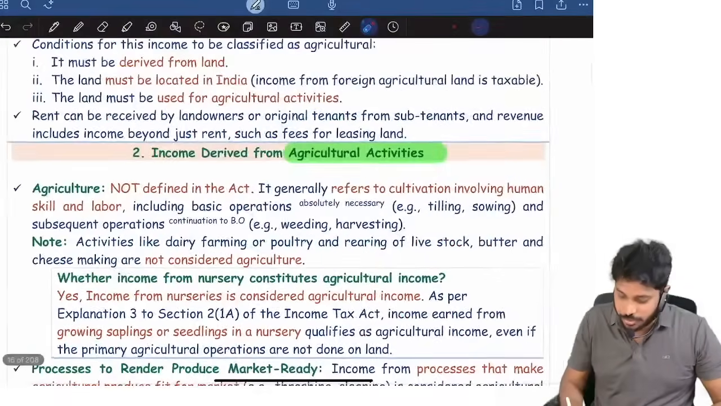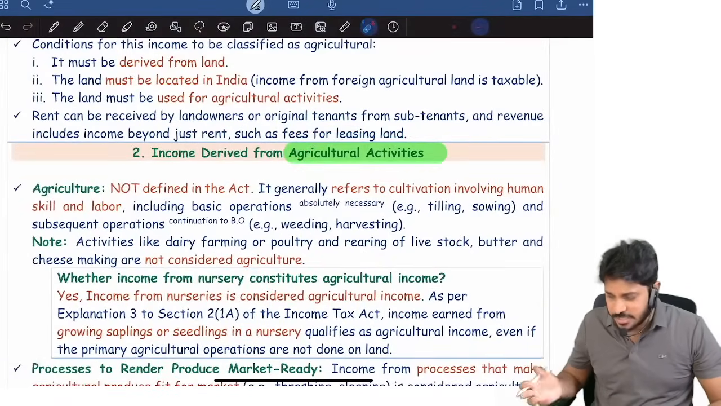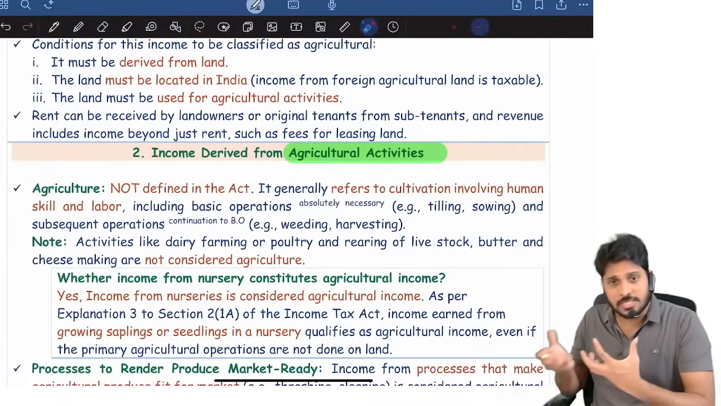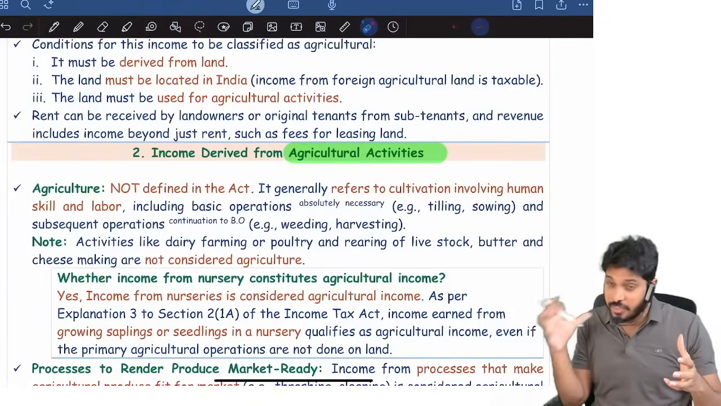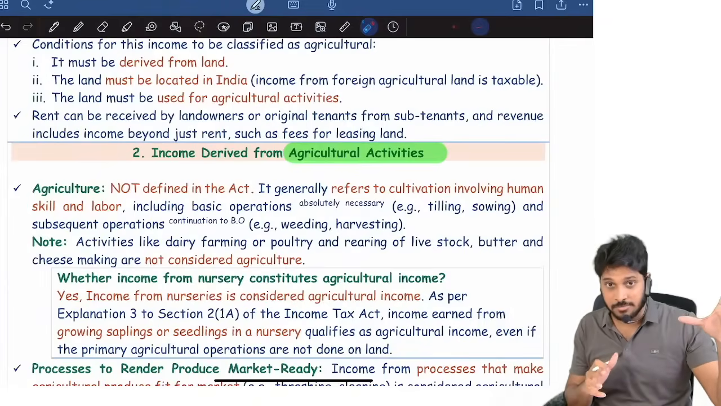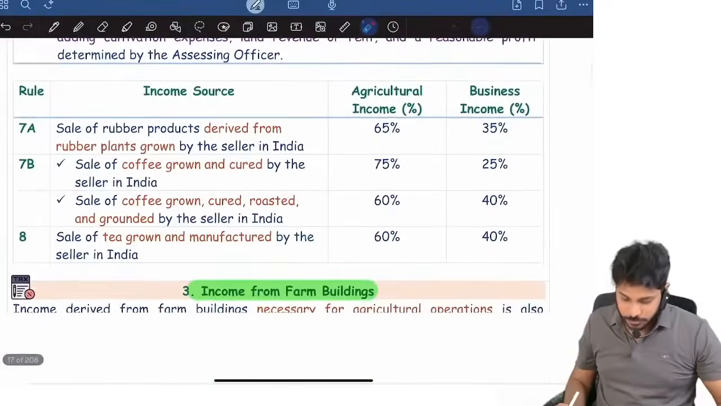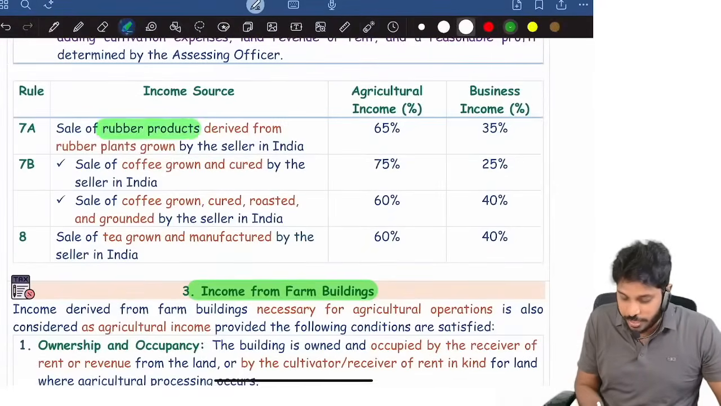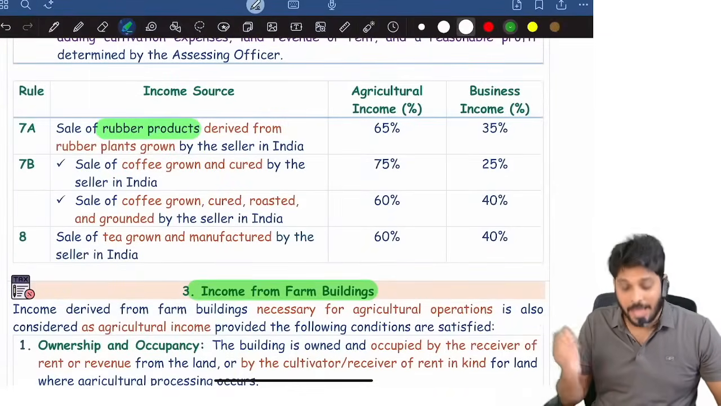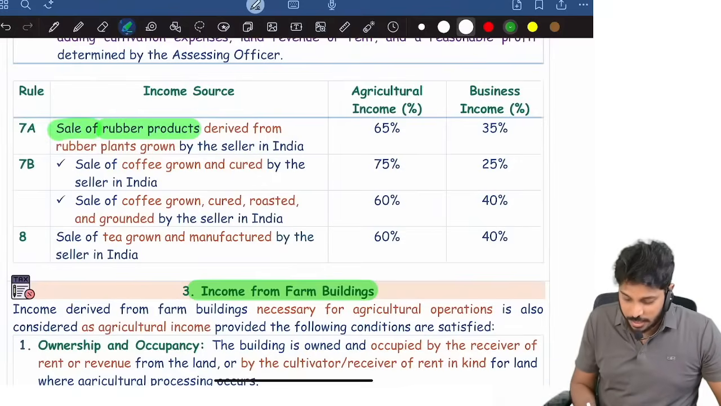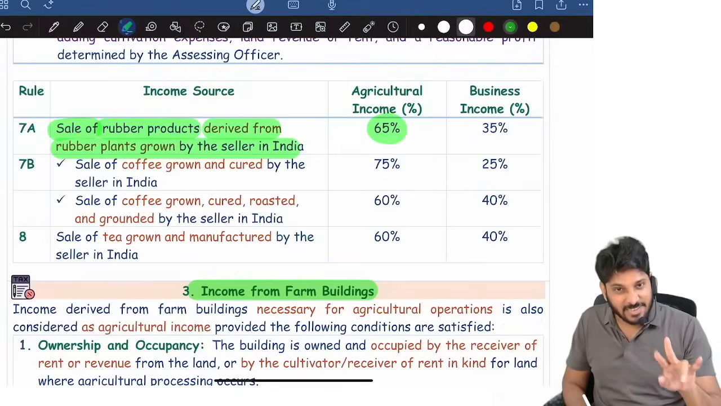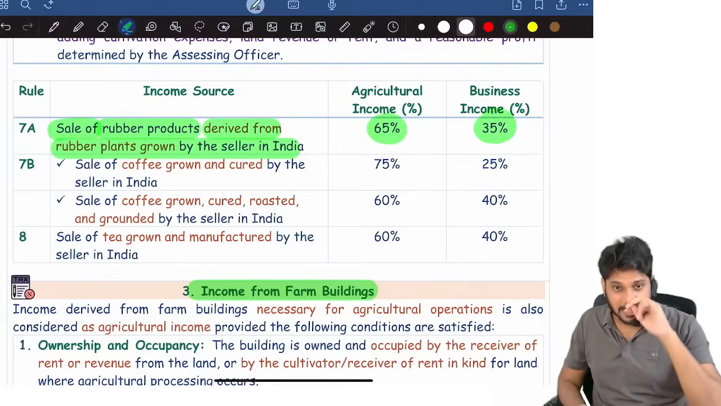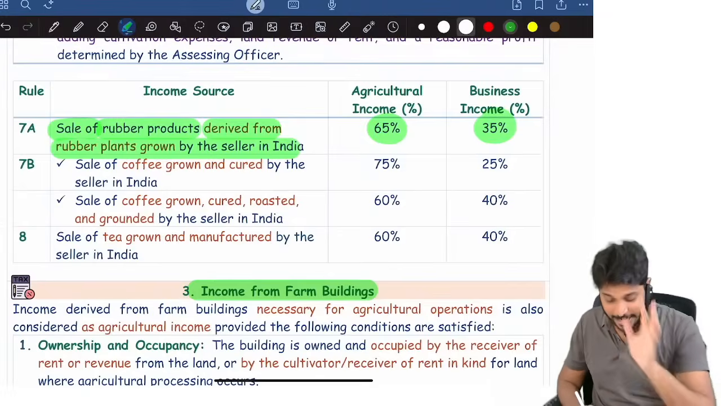Sometimes suppose the assessee is directly doing agriculture activity. He's producing some agriculture produce, and he is also doing business activity. Some of the agriculture produce he's using for his own business. Suppose he's growing rubber and selling the rubber, rubber plants grown within India. Then whatever total income is there, 65% is straight away treated as agriculture income and 35% is treated as business income, meaning only 35% is taxable.